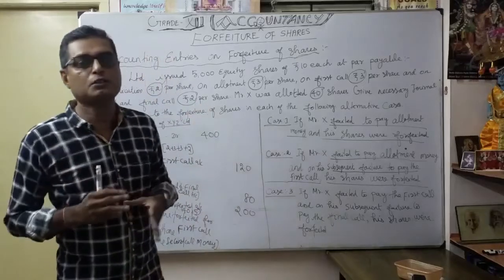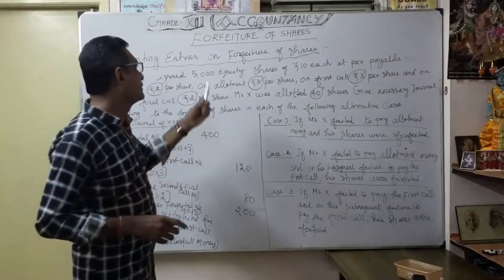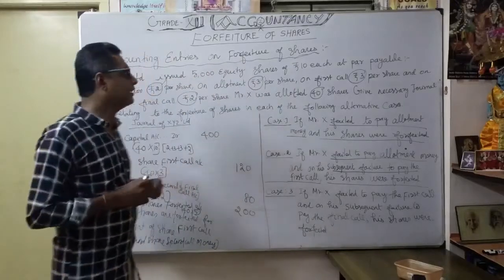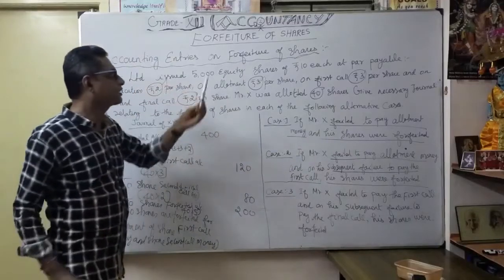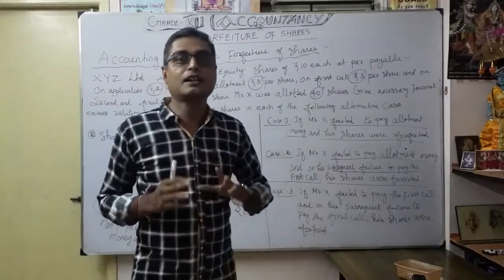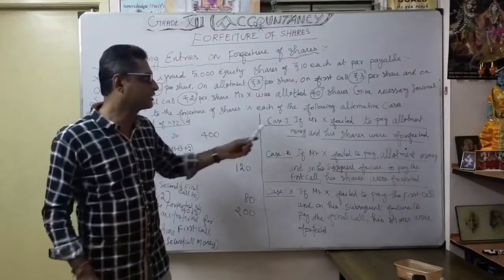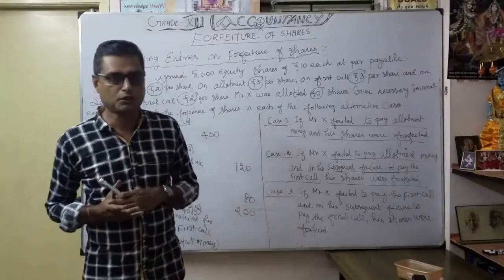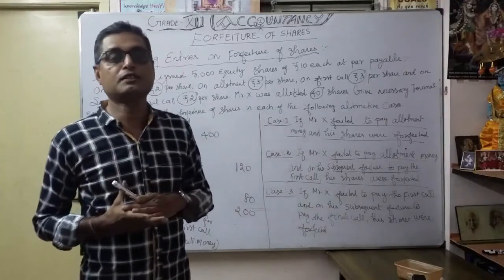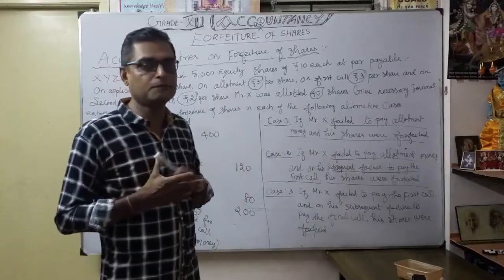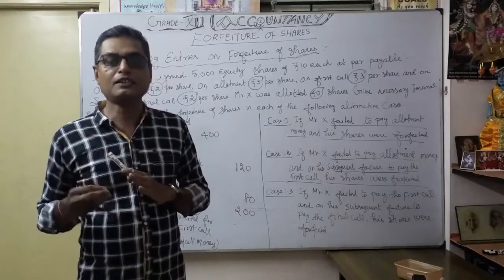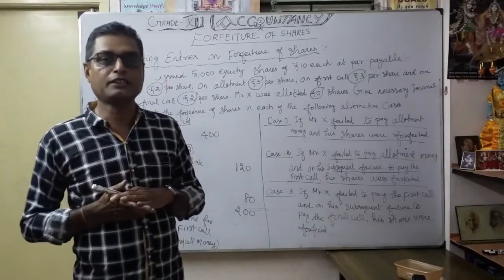You can understand very clearly from the important reading on forfeiture of shares, especially the accounting entry on forfeiture of shares issued at par. Okay, so I hope that you understood these illustrations. In our next session we are going to discuss the same for forfeited shares when shares are issued at premium. Okay, so thank you very much.